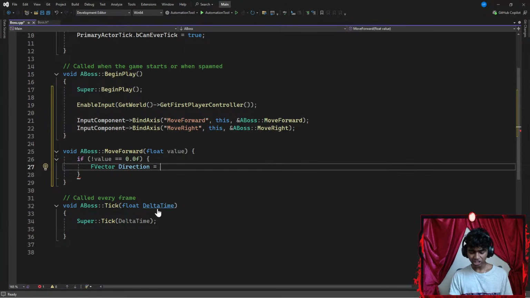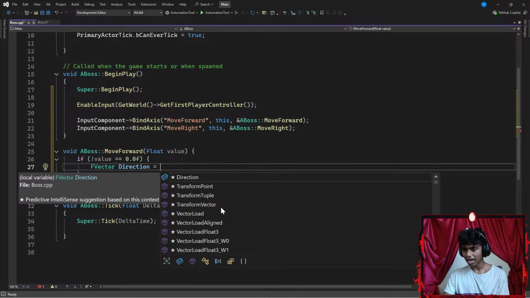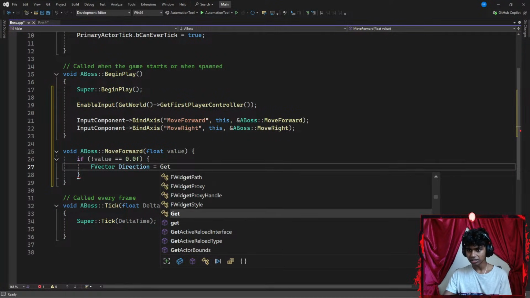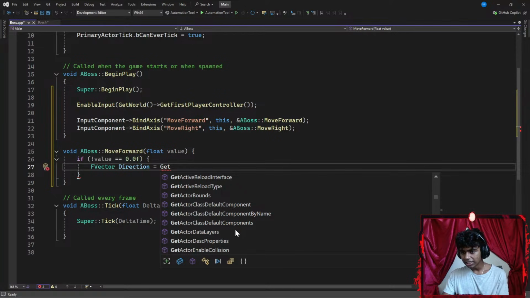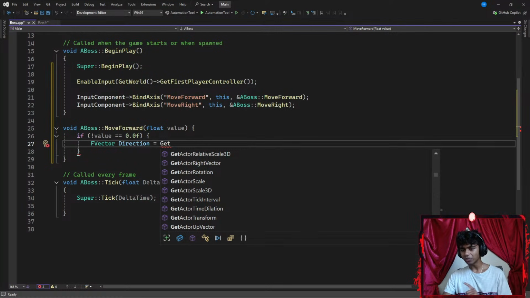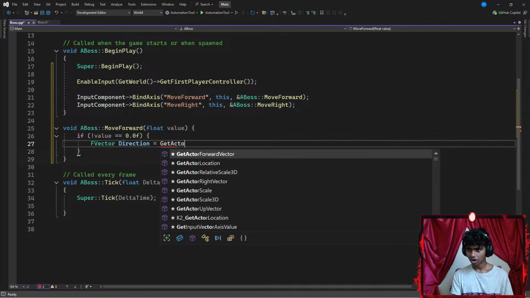Okay, that's it. Now, let's go with Control Space, because I actually forgot the function name. I'm pretty sure the function was something like get. Okay, get actor data layers to... Okay, let's see. So, guys, I remember the function name was something like get location. Let's go with something like get actor forward vector.